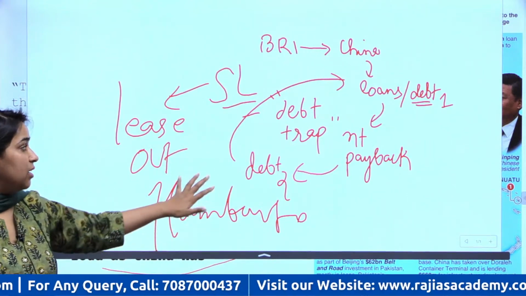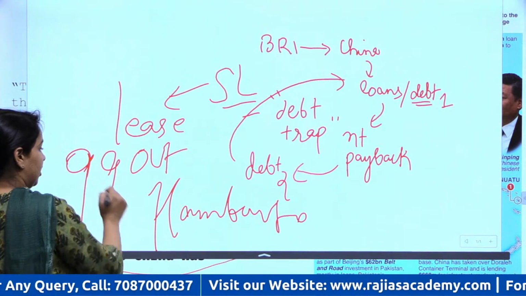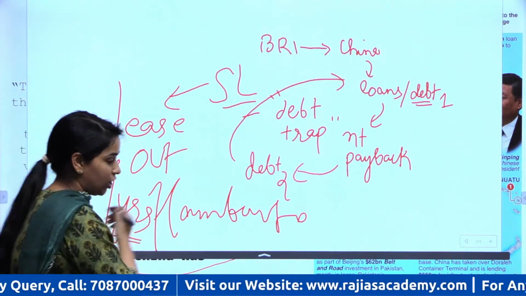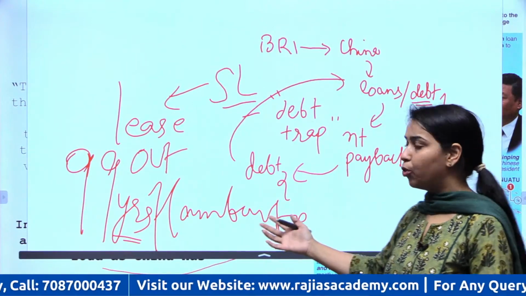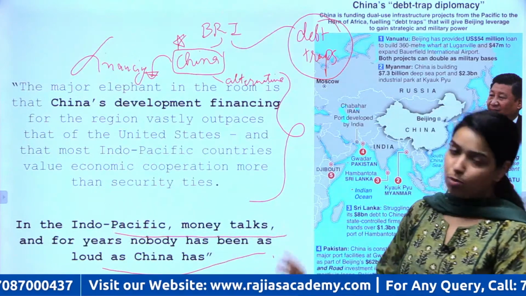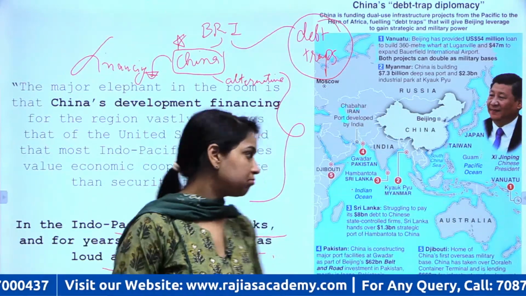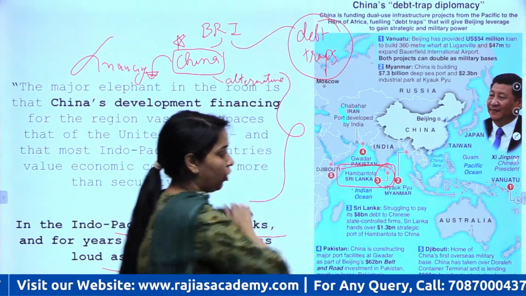So at the end they had to lease out this port for 99 years to China. So now in all terms that port is with China only. 99 years के लिए China would be freely conducting its activities in this Hambantota port of Sri Lanka.